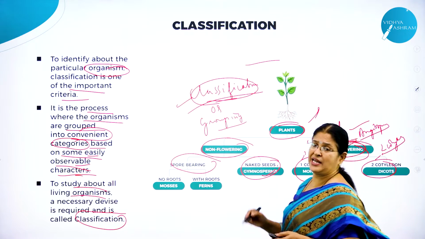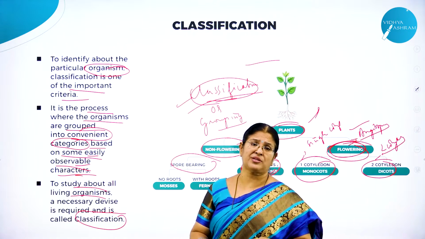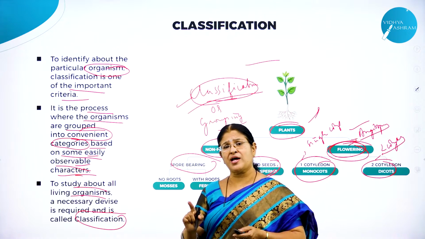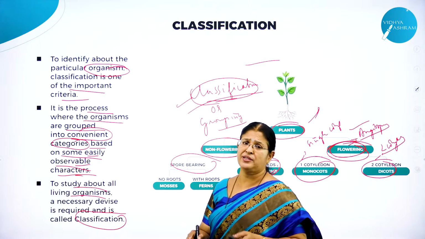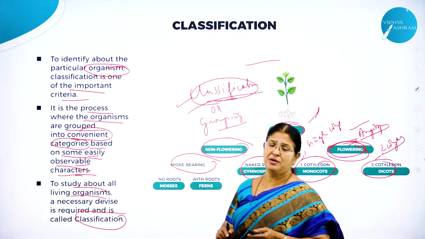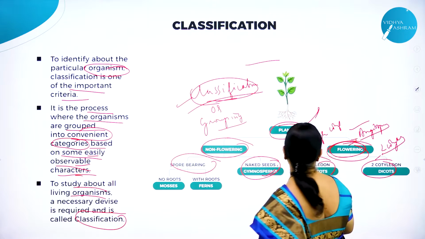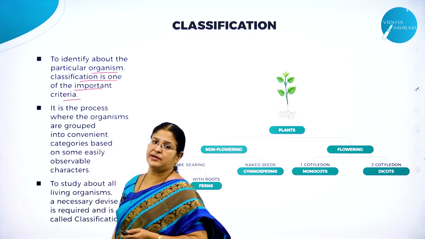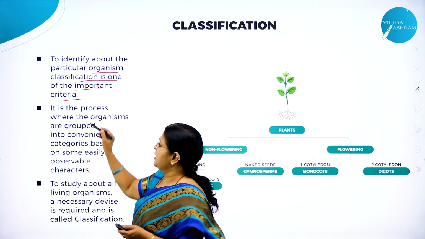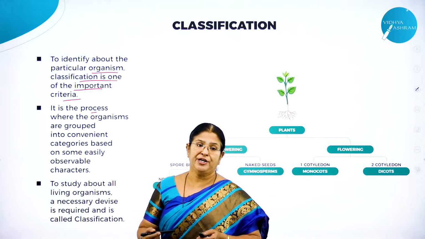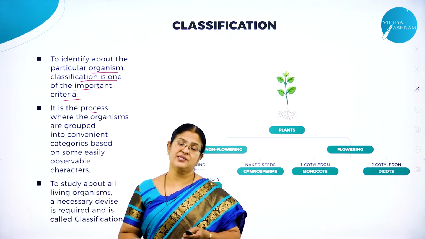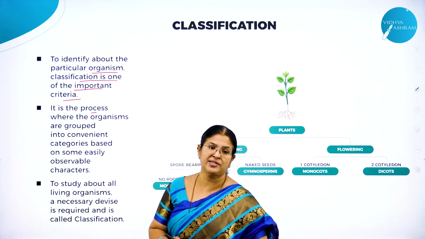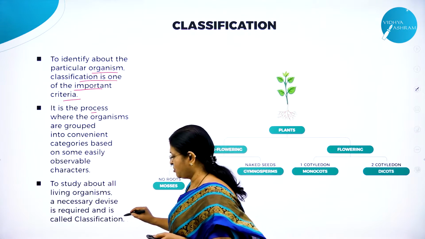classification will enable the study of either the plants or the animals quite easy. So classification is one such criterion which is going to answer all the problems in grouping the plants or the animals in a very systematic manner. So classification is very, very important. To identify a particular organism, classification is one of the important criteria. So what is this classification otherwise? It is a process where the organisms are grouped into convenient categories based on some easily observable characters. To study about all the living organisms, a necessary device is required, and what is that device otherwise called? Classification.